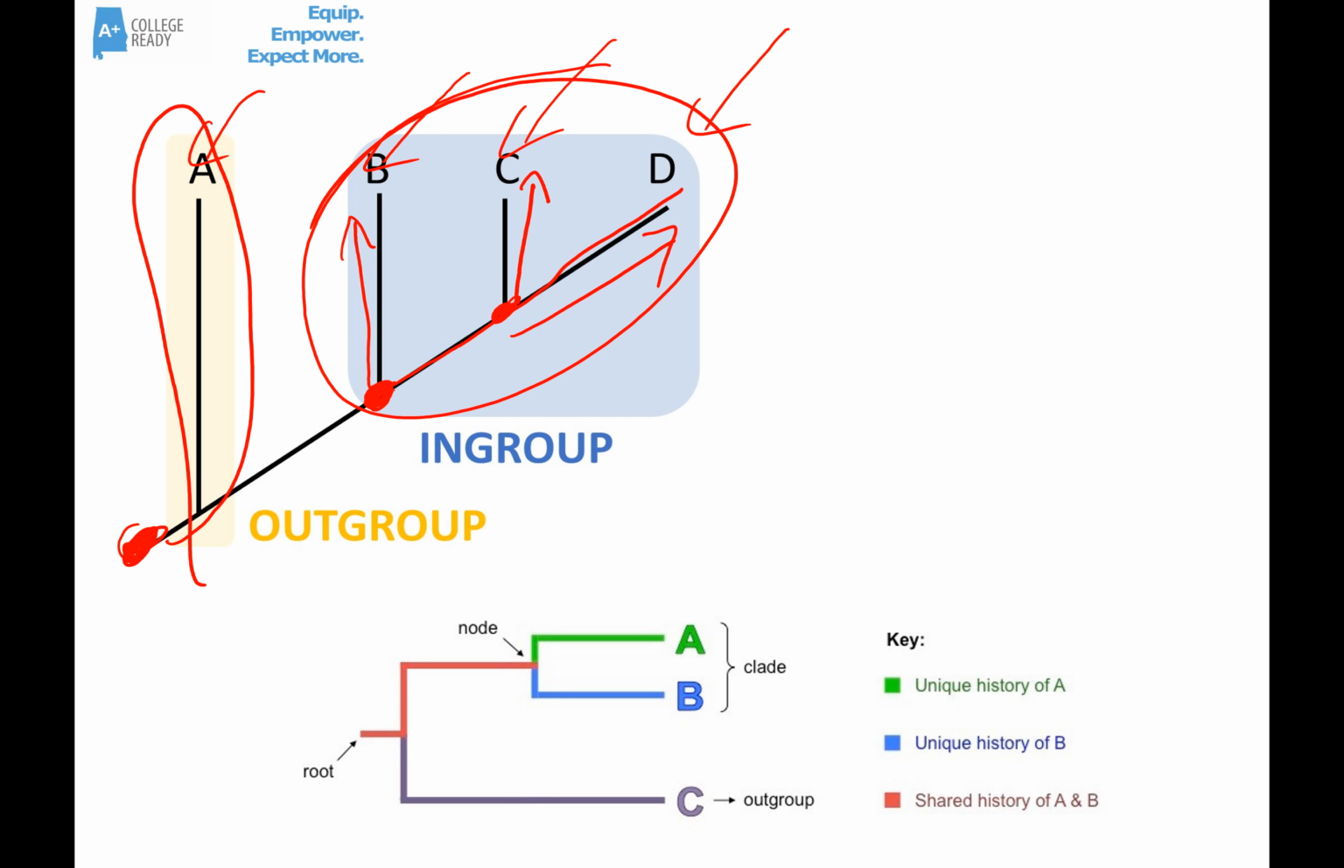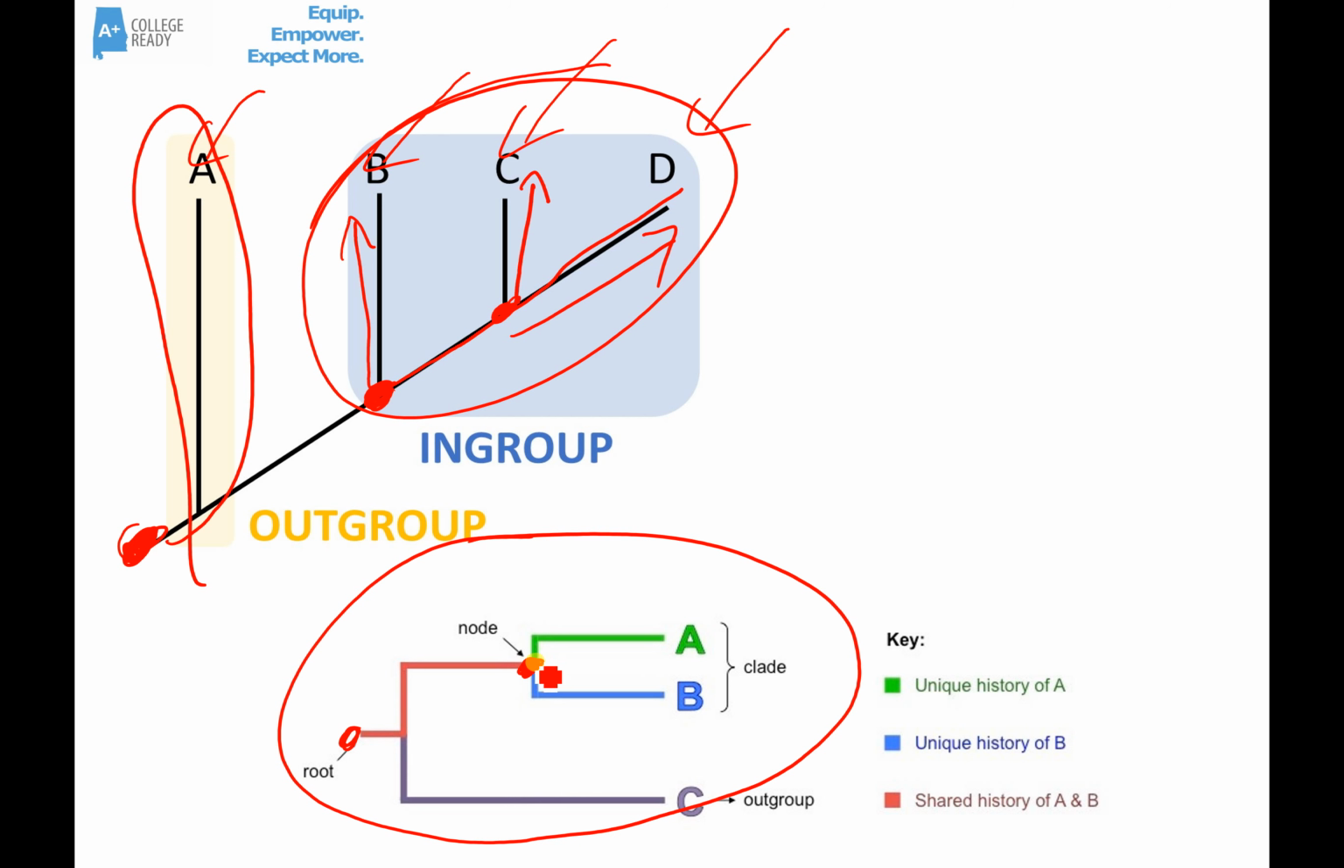Again, we can see it drawn a different way down here, but with the same relationships. So we've got a root. Here's a node. There's a common ancestor there. Some of that ancestor's progeny became species A. Some became species B. Right here's a node. Some of this common ancestor's progeny became C. Some went on to become either A or B.